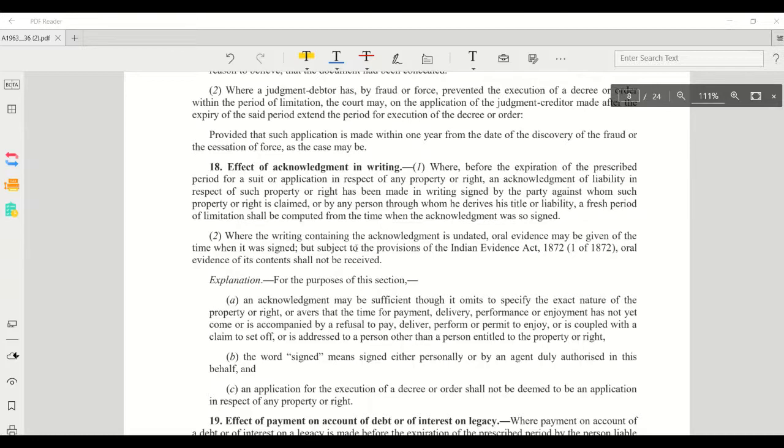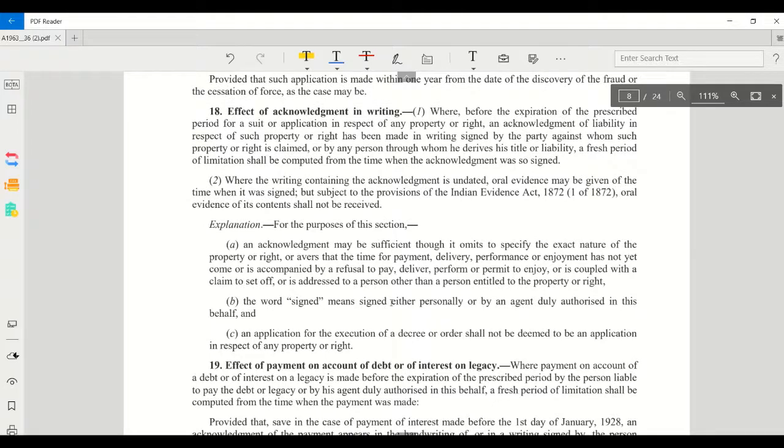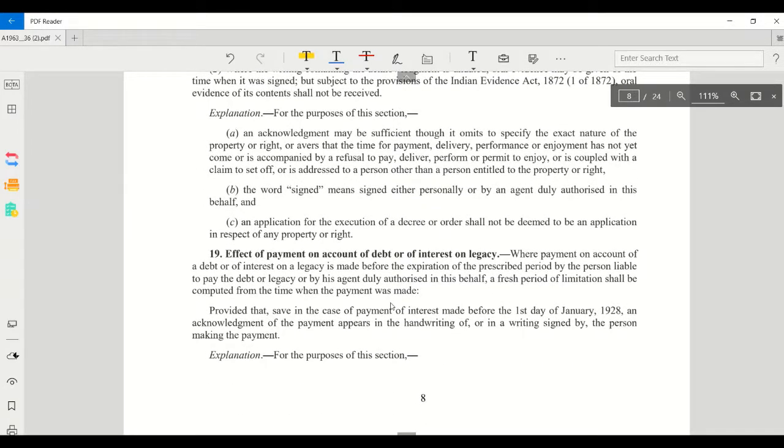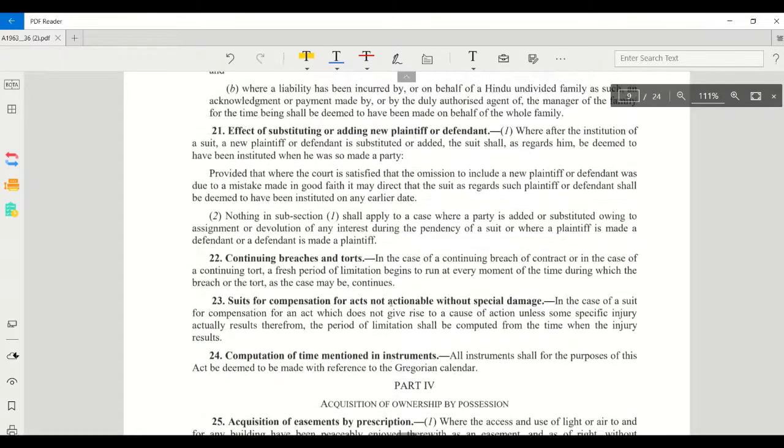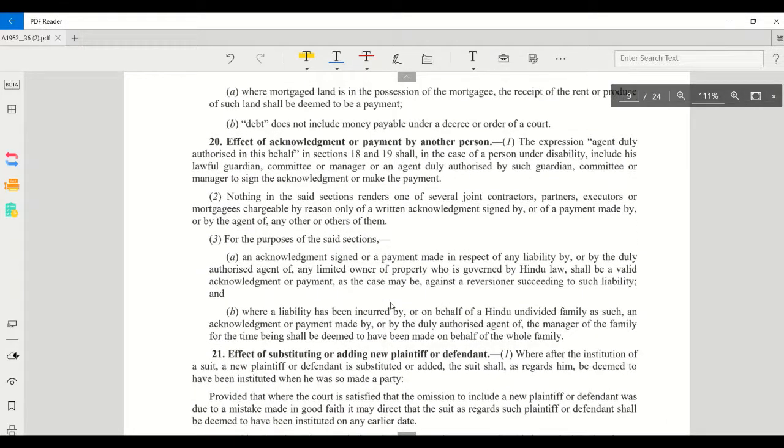Then effect of payment on account of debt or of interest on legacy. So if he has paid a payment, even before the limitation period ends, then from the time the payment is made, a fresh period of limitation starts to begin. That is the effect of payment mentioned under section 90. Then we have effect of acknowledgement or payment by third person. An agent duly authorized, and in case of disability, any lawful guardian, committee, or manager can sign an acknowledgement or make payment. That is still valid.